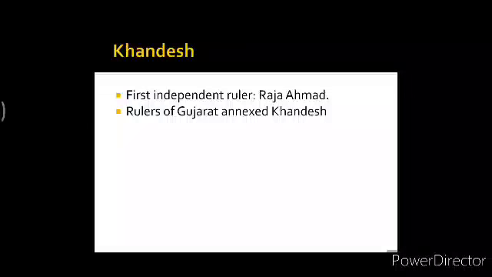In Khandesh, the first independent ruler was Raja Ahmad, who was later on succeeded by Nasir Khan. And how did Raja Ahmad declare his independence? Where did he belong to first? His ancestors were nobles in the court of Alauddin Khalji and Muhammad bin Tughlaq. So, clear about all the kingdoms?